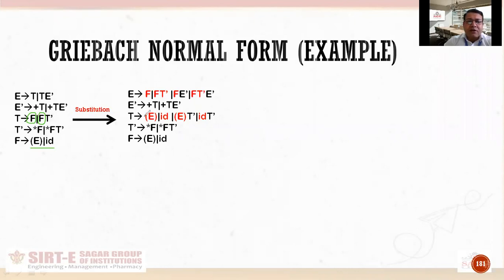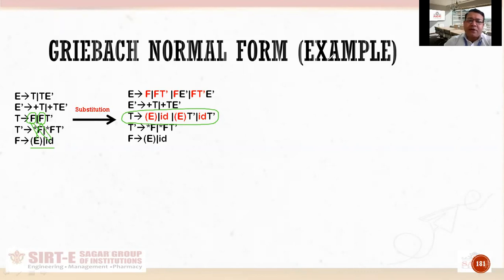So what have I done, look at this step. I have replaced these F with these two productions. So what it has become: left parenthesis E, right parenthesis, ID, left parenthesis E T dash, because FT dash is written here. So for F, first we put left parenthesis E right parenthesis and secondly we put ID. In this way, 4 productions were made.